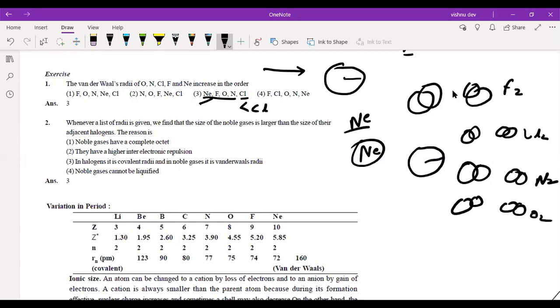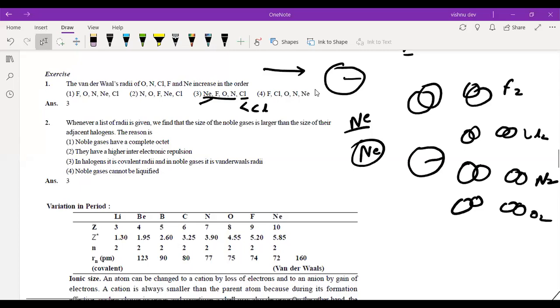Chlorine is a third period element, so it is the highest. Now when you talk about fluorine, oxygen, nitrogen, fluorine's size is the smallest, right? So obviously the size of its molecule is also the smallest. Attraction is the highest, so the distance between two molecules is also the smallest. Okay, I got it right. All of you got this? Just raise your hand if you got this. Okay, very good. Right. So next.